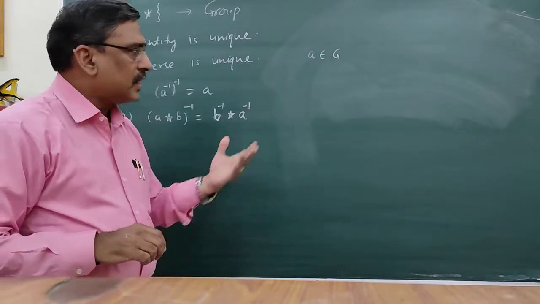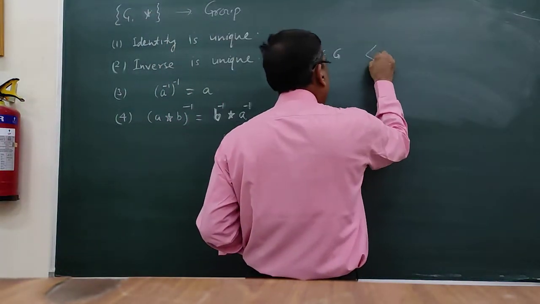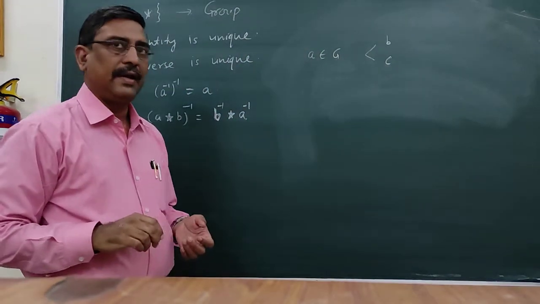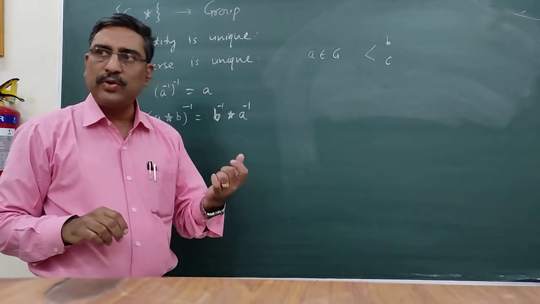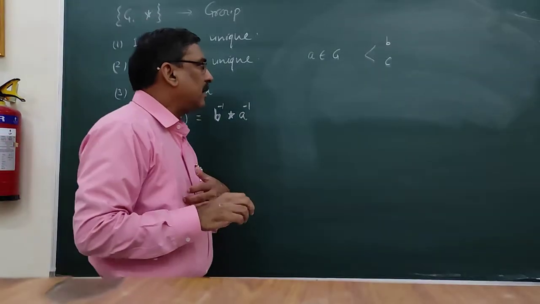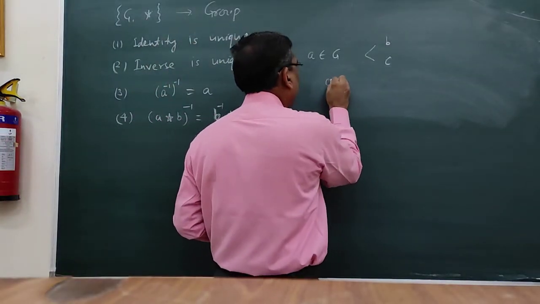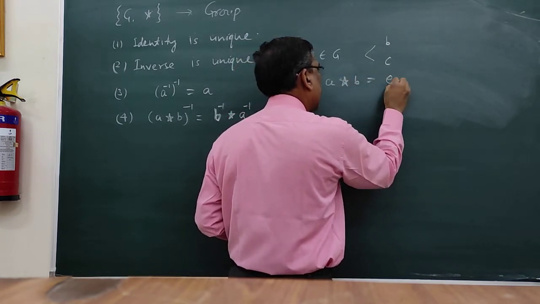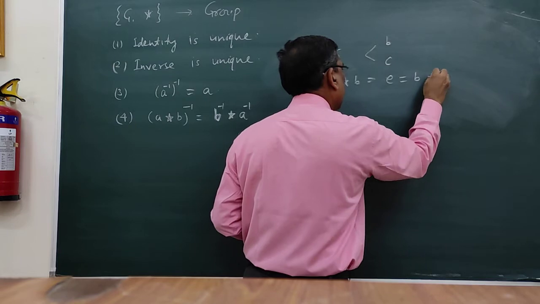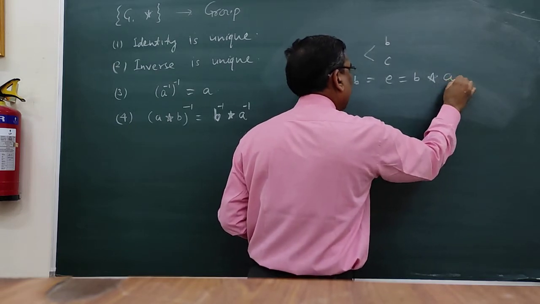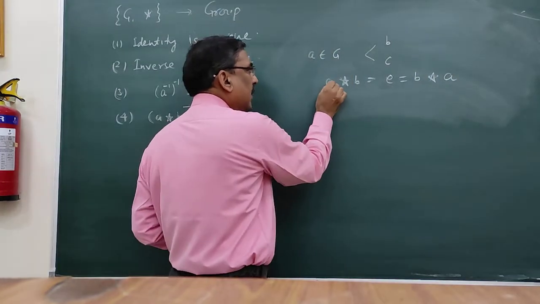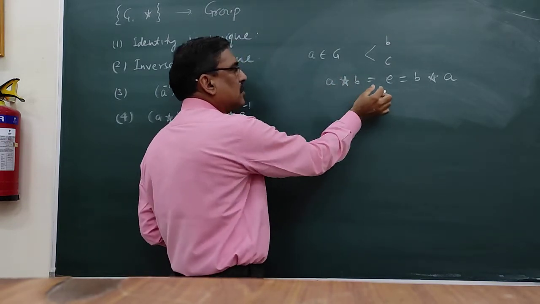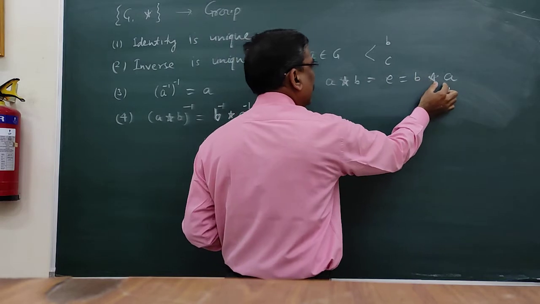On the contrary, let us suppose b and c are two inverses of a. Then naturally, if b is the inverse of a, since b is the inverse of a, a * b is equal to identity, which is equal to b * a.